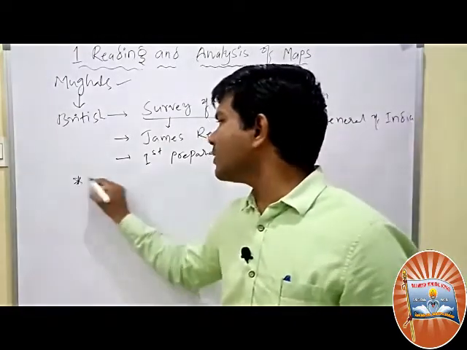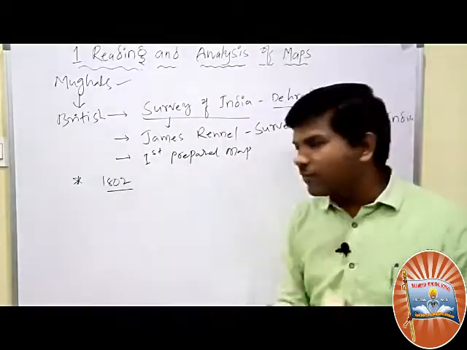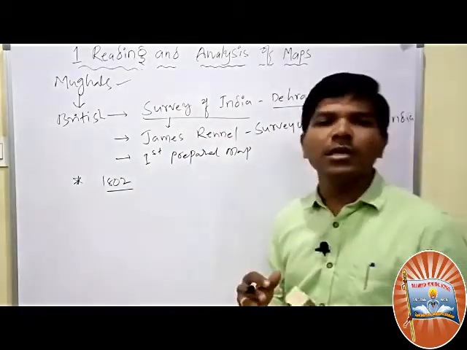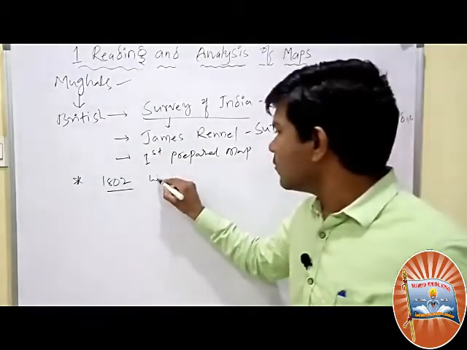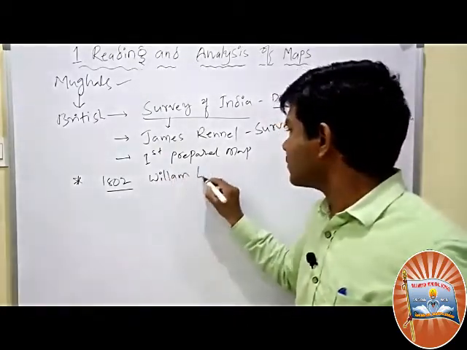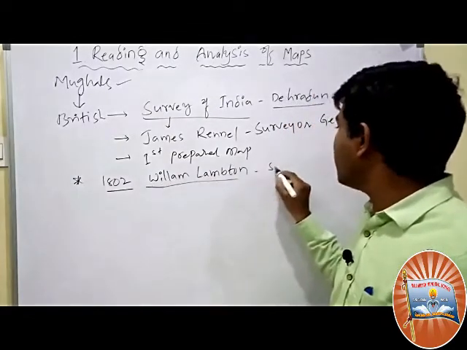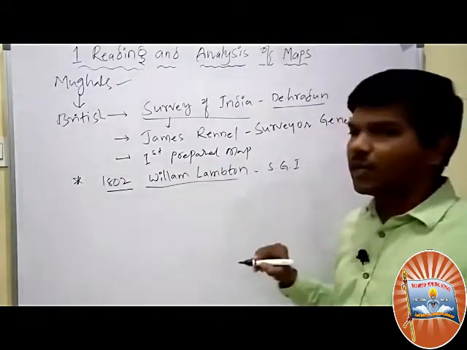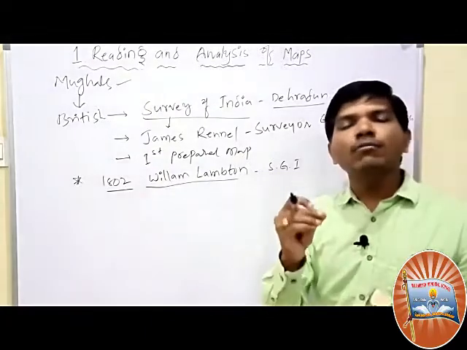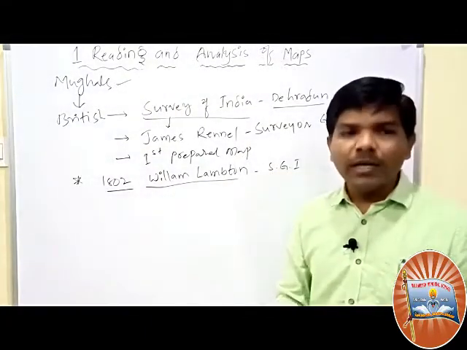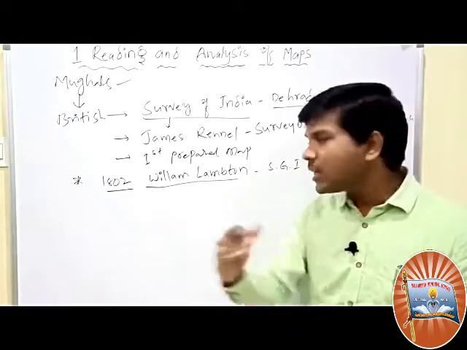But the most important thing happened in 1802. In 1802, during William Longton's time, William Longton became Surveyor General of India. What was his contribution? What did he do? He began one of the most important surveys in the world, the most important geographical survey in the world, starting from Chennai.